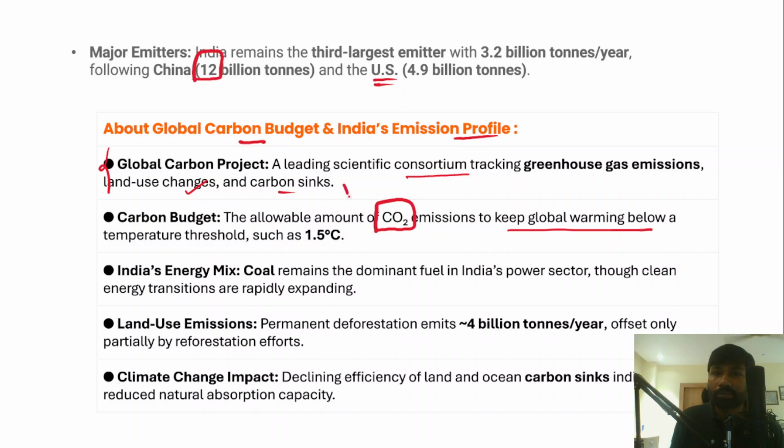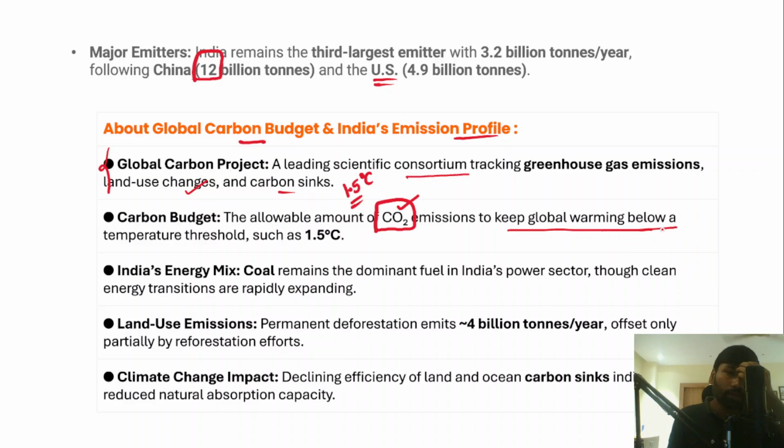Now it is as per the Paris Climate Agreement. So the threshold limit is 1.5 degree Celsius. So this is the allowable amount of CO2 emissions. So these CO2 emissions are allowed to keep global warming below a certain temperature threshold.